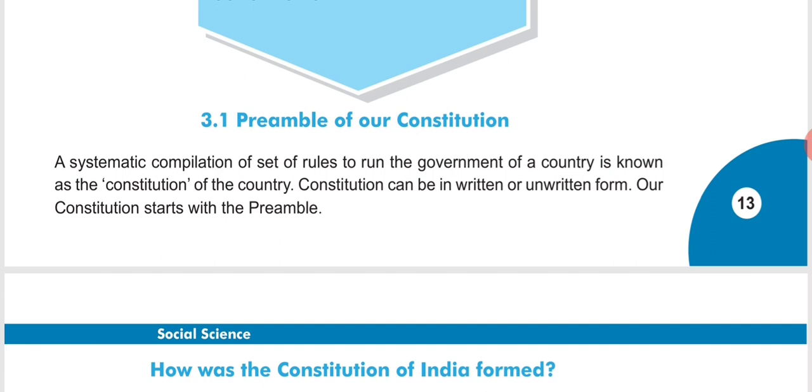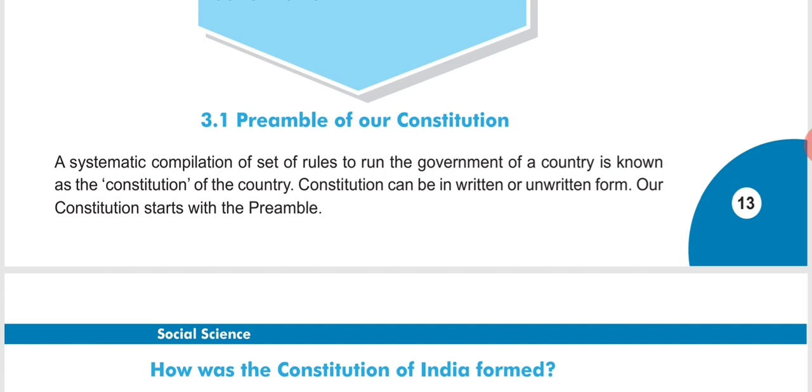This thing is very important to learn, that our India's constitution is the largest or the longest constitution, and even it is a written constitution, which is in the largest or the longest form in the whole world.